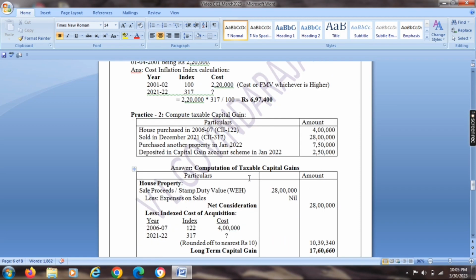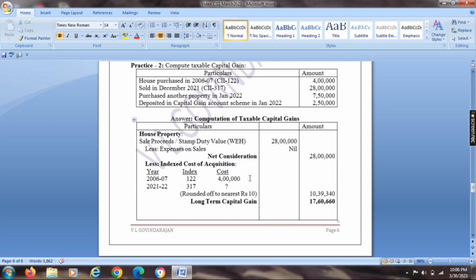Let me see practice 2. Compute taxable capital gain. House property purchased in the year 2006-07 for rupees 4 lakh. Cost inflation index for that year is 122. Sold in December 2021 for rupees 28 lakh. Cost inflation index for this year is 317. Purchased another property in January 2022.